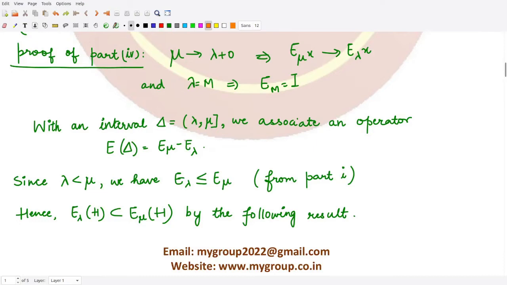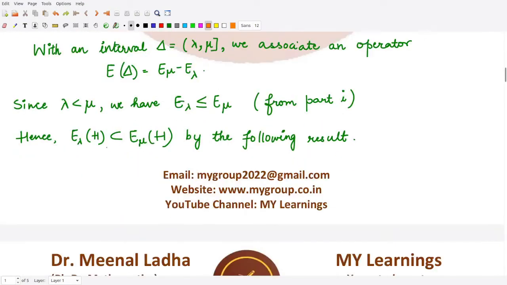From this construction, because we know that whenever we have lambda less than mu, the two operators E lambda and E mu are related to each other by the partial order relation. So E lambda is less than or equal to E mu. This result we already know from part 1. So using this result, because they are related with each other, the images of these operators are contained in each other.